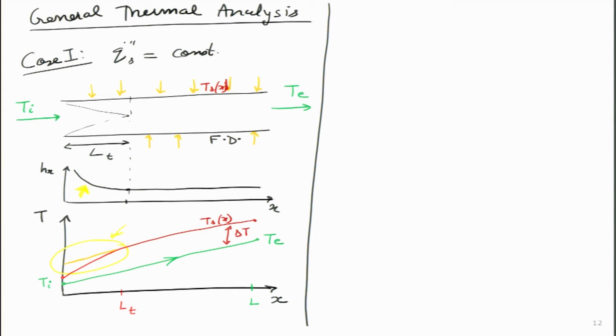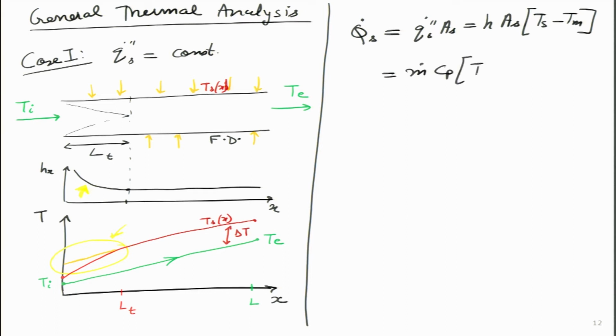So, if I can write a mathematical expression, that will make it very clear. I can write that Q dot S, the amount of heat added over here, is simply heat flux times area, which if I use the convective heat transfer definition, is simply h A_s (Ts minus Tm). And if I use the thermodynamic relationship, it is simply m dot Cp (T exit minus Ti).